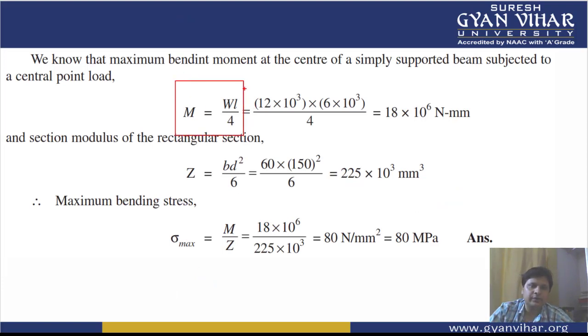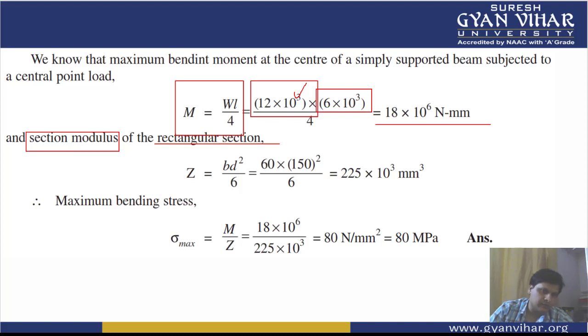We have the value of load, it is 12 kilonewton. You will have to multiply it with 10 to the power 3, and L is the length of the span, it is 6 into 10 to the power 3. Finally, you will get the value of bending moment. And how will we calculate the section modulus for the rectangular section? We have studied that the section modulus of a rectangular section is given by BD square by 6. If you put the value of B, which is given as 60 mm, and the depth, 150 mm, we can get the value of section modulus also.